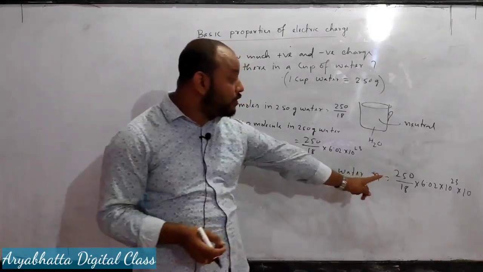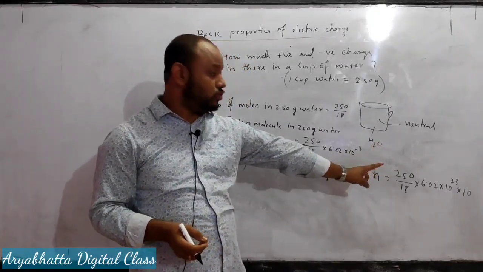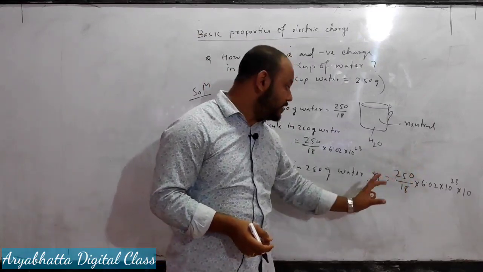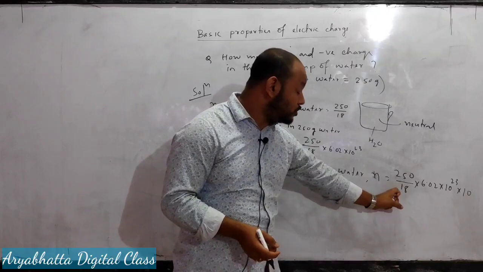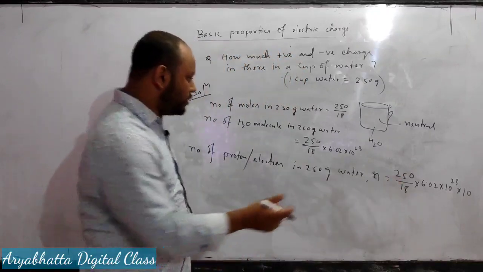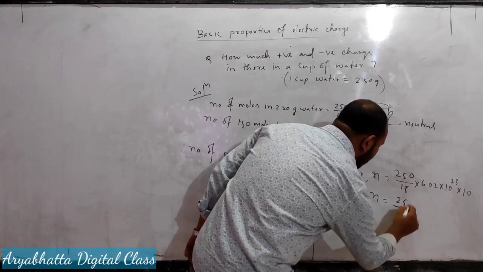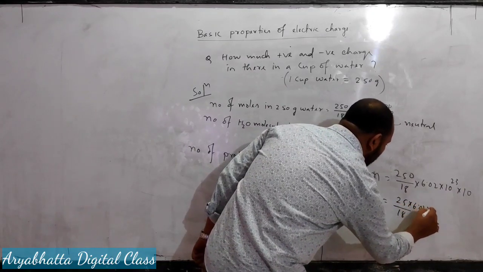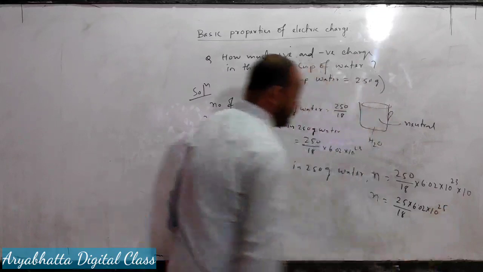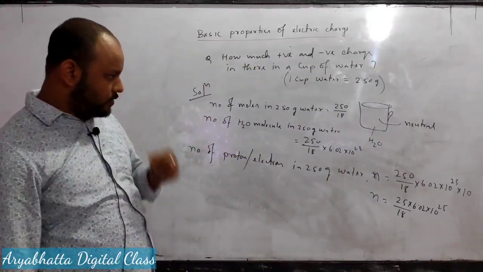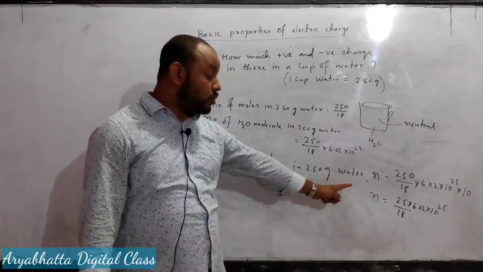This is the number of protons or electrons.